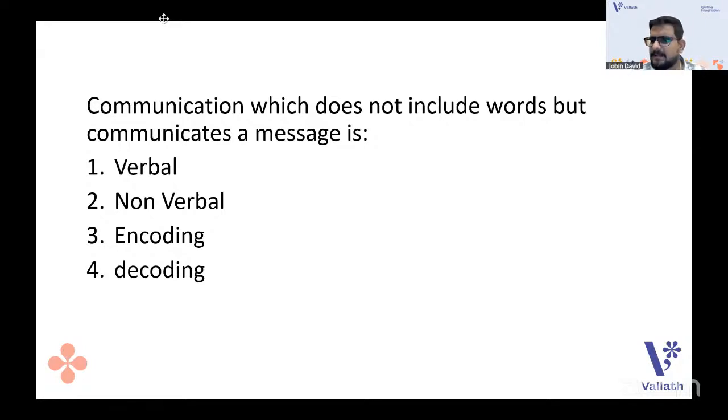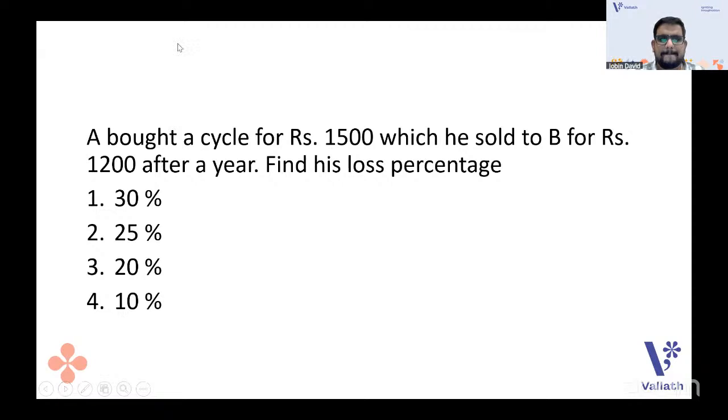Okay. Yes. What is the answer? Everybody is going with non-verbal. So why should I go with another option? Your options are correct, guys. The answer is non-verbal only. Very good. Because communicating without words, or communicating with signs and symbols, goes under non-verbal communication. That's great. Very good. Next question.